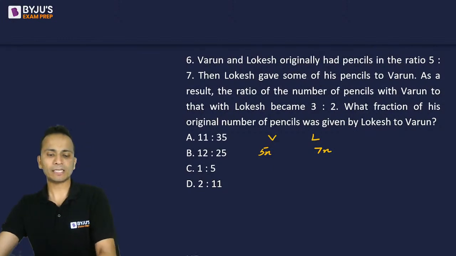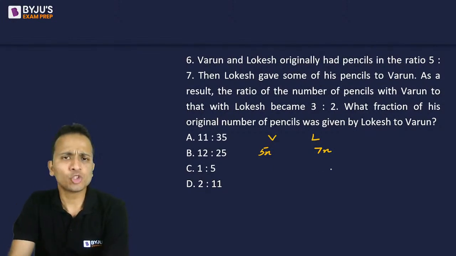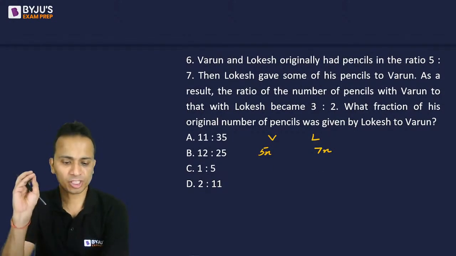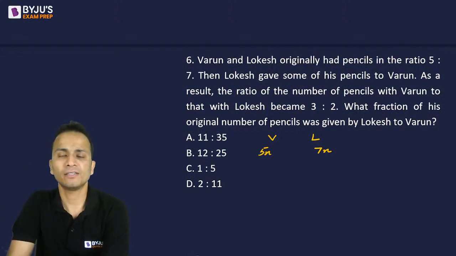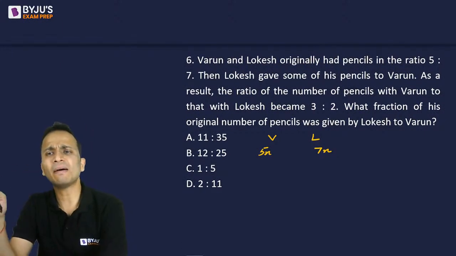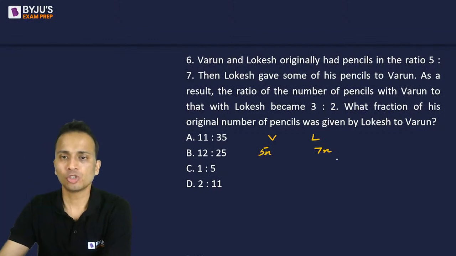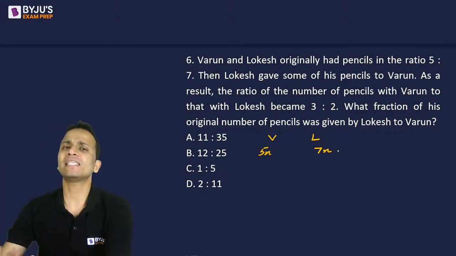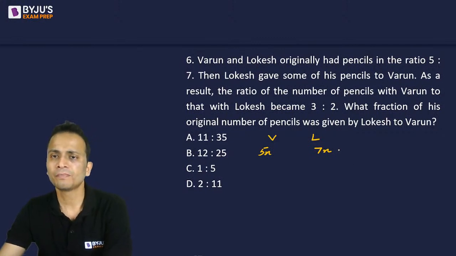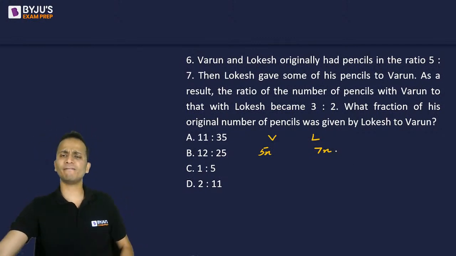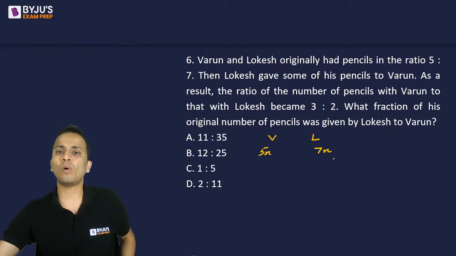All right, let's start. I'll start by assuming the initial number of pencils, which is 5x and 7x. Then Lokesh gave some pencils to Varun. So let's say Lokesh gave y number of pencils to Varun. I cannot assume x because I have already taken the variable 5x and 7x. So Lokesh gave y number of pencils.